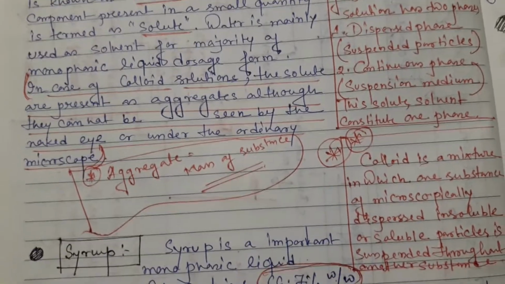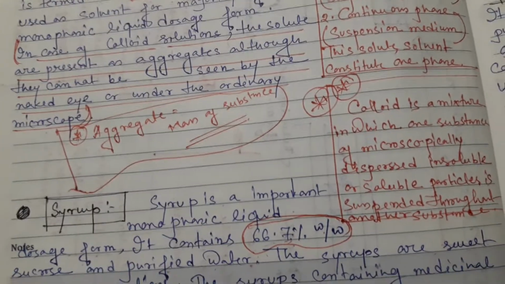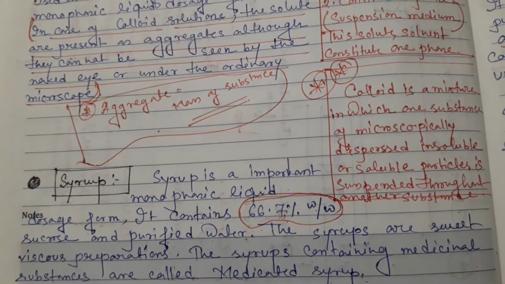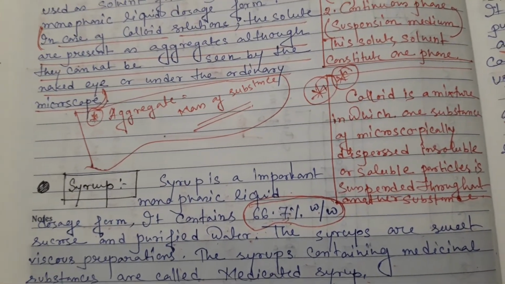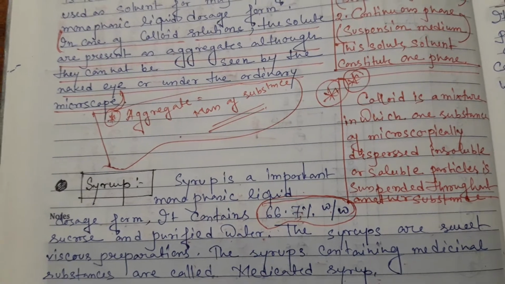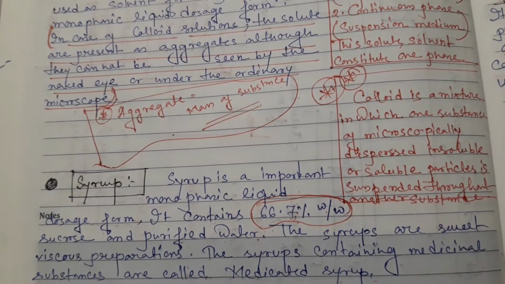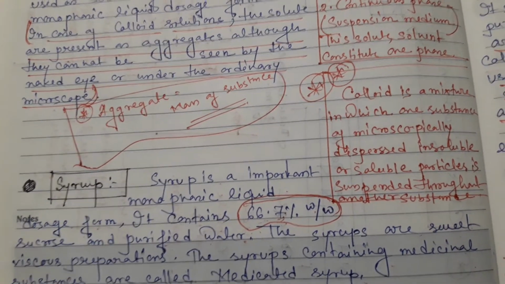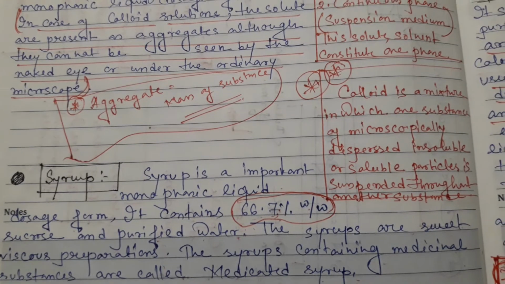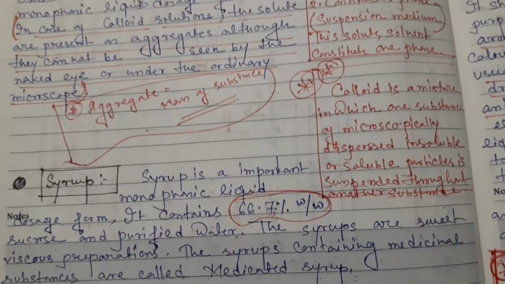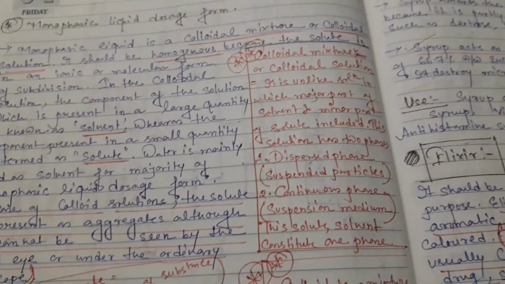And then syrup. What is syrup? Syrup is also included in the monophasic liquid dosage form, and the composition of syrup is very important. When you prepare the syrup, then 66.7% weight by weight sucrose is needed, and it will be added to the purified water. And syrups are sweet viscous preparations, and syrups containing medicinal substance are called medicated syrup. When the syrup is prescribed, that is called the medicated syrup.